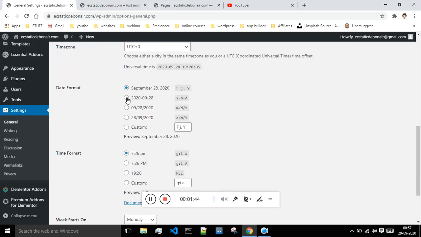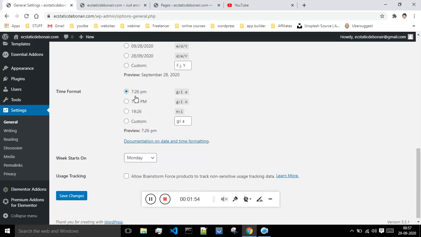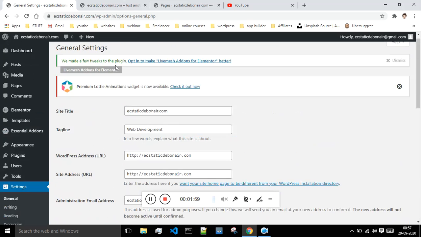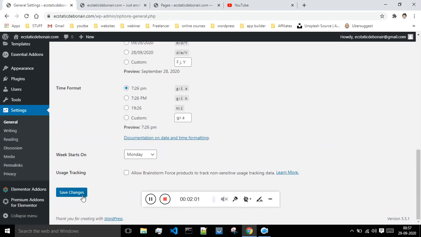And this is the date format, how the date will be shown on our website. If you want to show the date in another format, you can change it by clicking over here, but I would like to keep it this way only. This is the time format. And whenever you make any changes to any tab, just click on save changes.